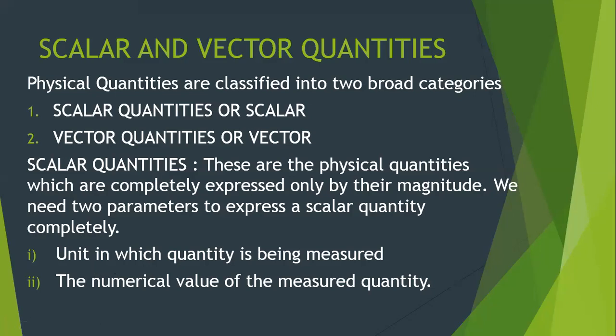The same way, 100 degrees Celsius. 100 is the magnitude, how big it is, and degree Celsius is the unit in which we are representing it. If I say mass is 5 kg, 5 is the magnitude and kg is the unit. So what are scalar quantities? These are the physical quantities which can be completely expressed only by their magnitude. We need two parameters: a unit and a numerical value.